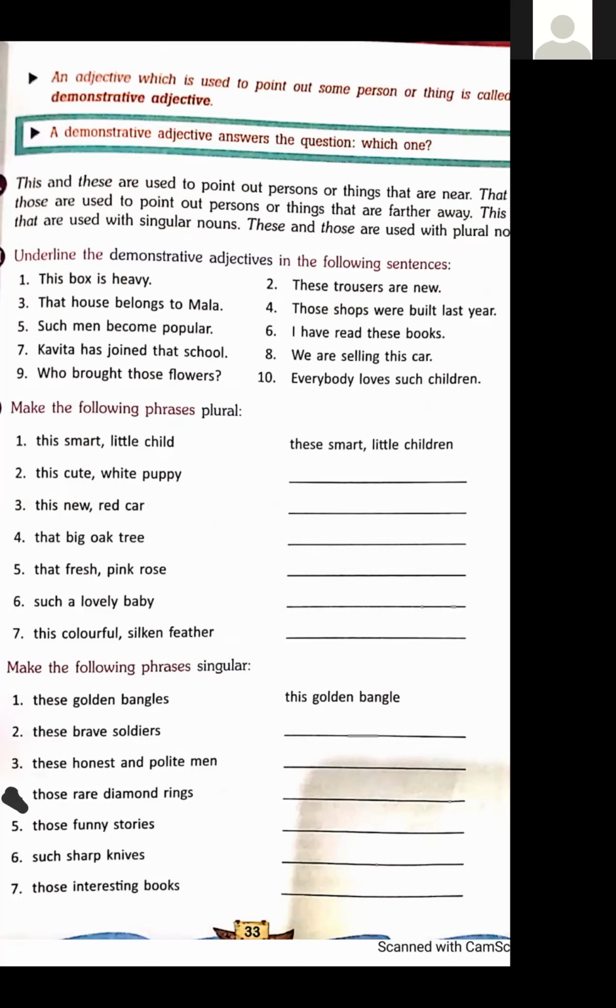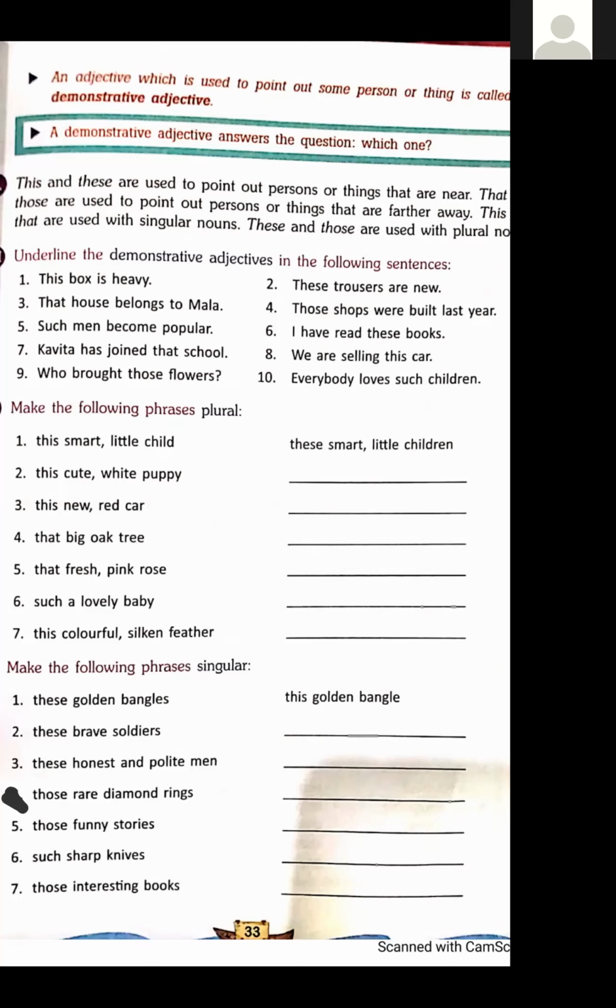Second one, these brave soldiers. Singular for these is this and for soldiers is soldier. This brave soldier. Third one, these honest and polite men.